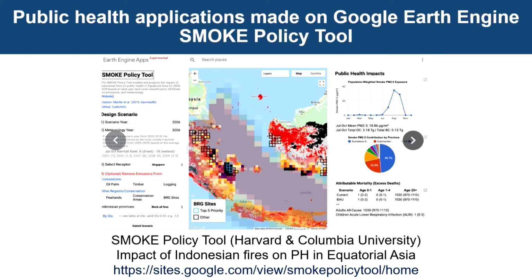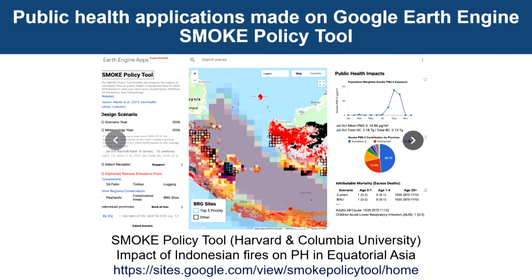You can specify which scenario year you're looking at, which meteorological year you want to give, what kind of receptors you want, what kind of emissions you want to add or remove, and then finally find its impact on the public health of different nearby countries and mortality and so on. So this is also a very nice application.